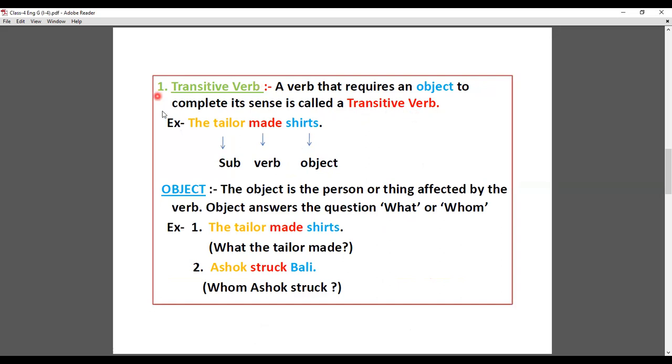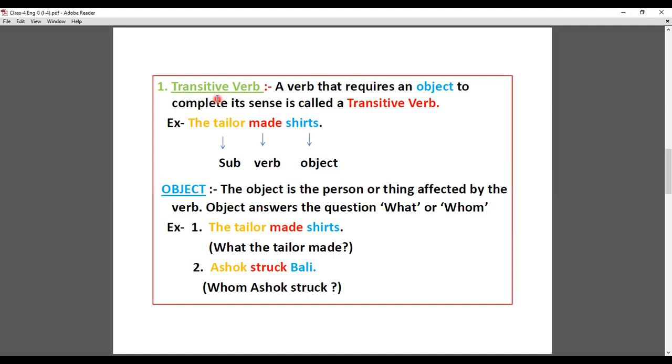What is a transitive verb? जिसको पूरा सेंटेंस को कंप्लीट करने के लिए एक ऑब्जेक्ट की जरूरत होती है वो क्या कहलाती है हमारी? As a transitive verb. As an example, the tailor made shirt. So now in this sentence what is the object? The shirt is the object in this sentence.